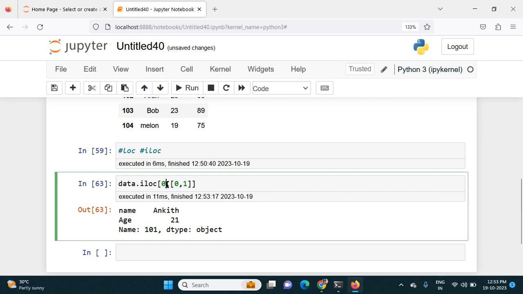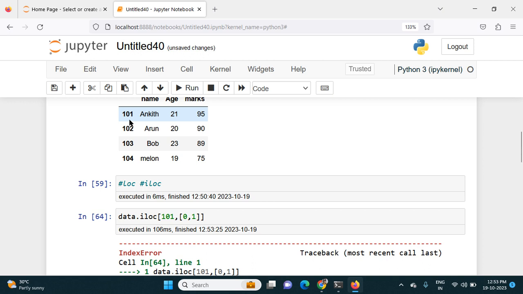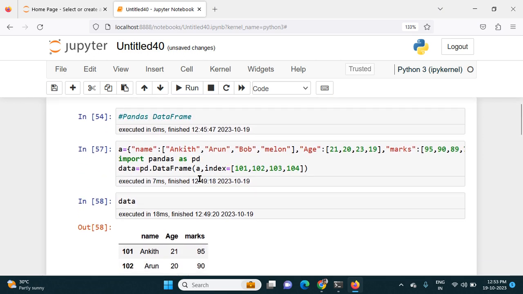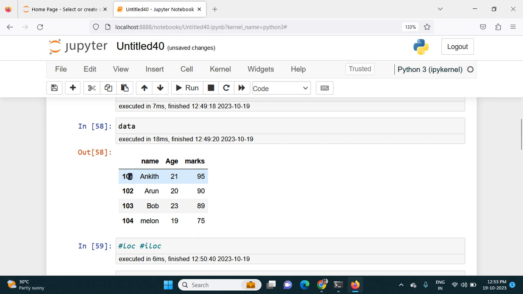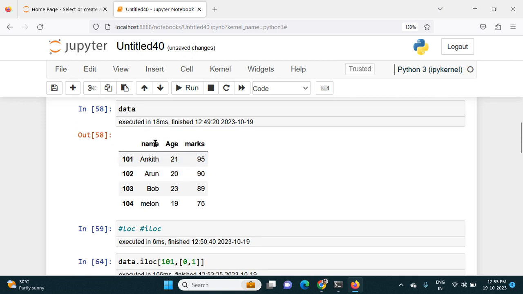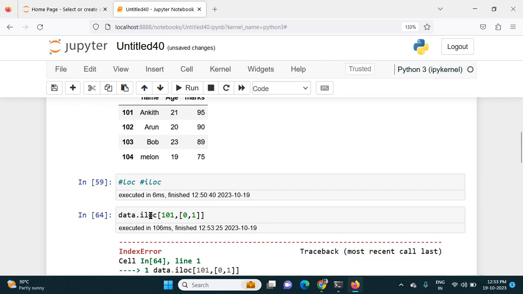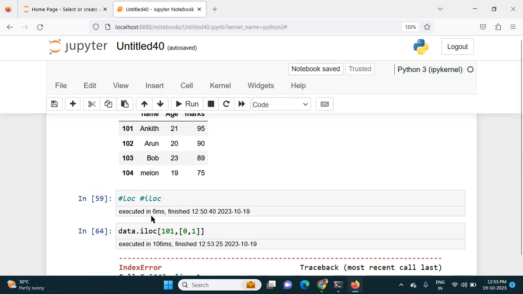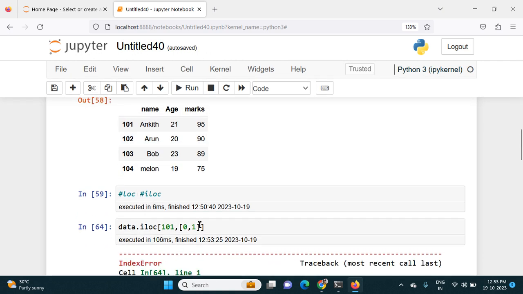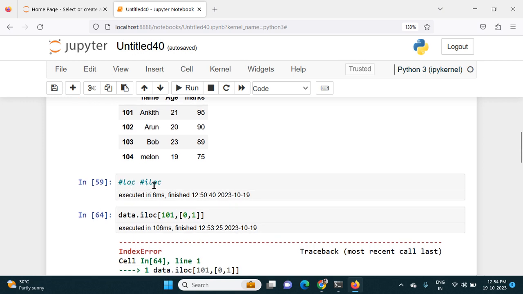If I change this now to 101, it won't give the result because it is not an index. It's a key given by me, where I defined here. In the background of this, it has a Python index. In the background of name, it has a Python index, that is 0, 1, 2, like that. If I want to get any data by using index, I can use iloc. If I use the name that I have given, I can use loc. So this is the difference between iloc and loc.